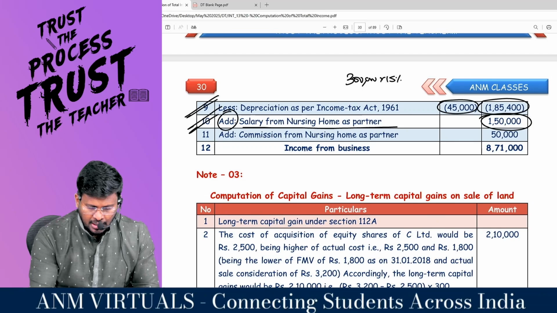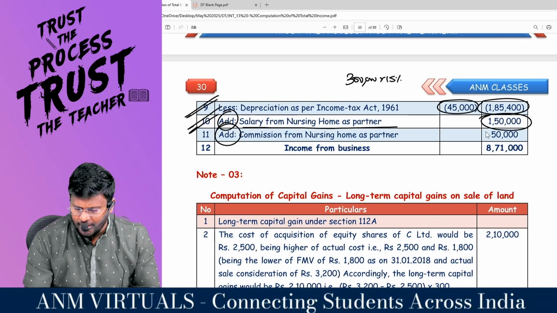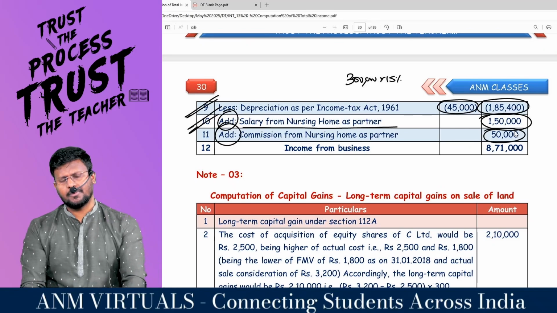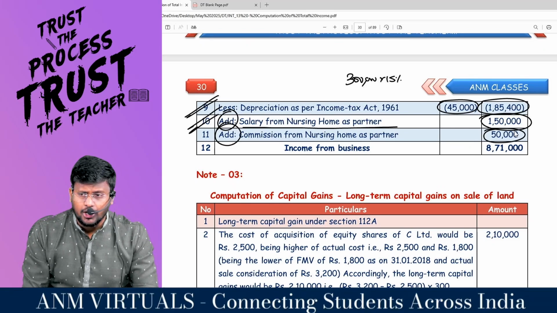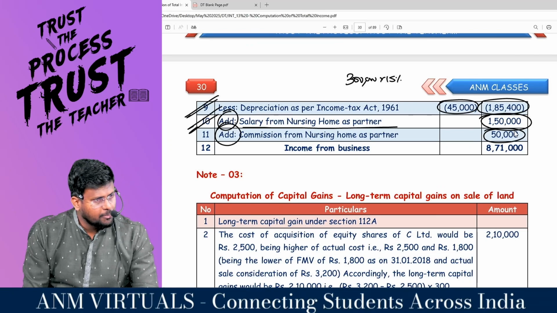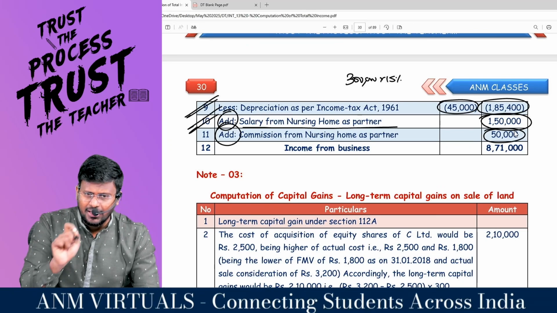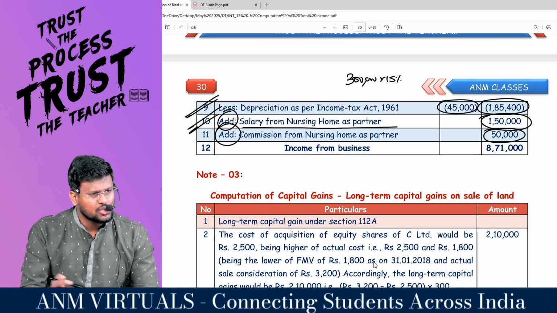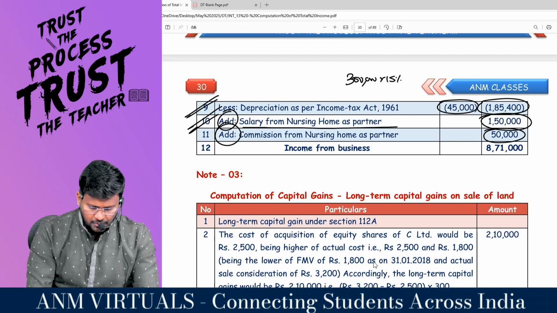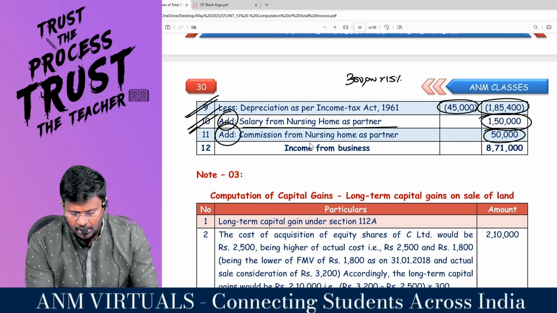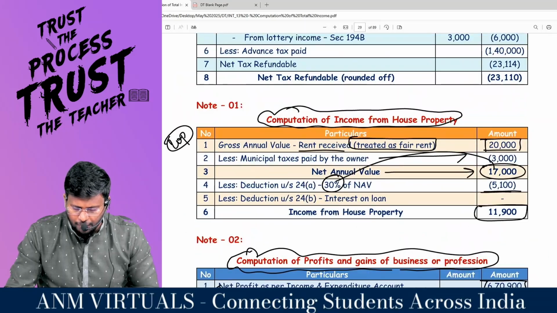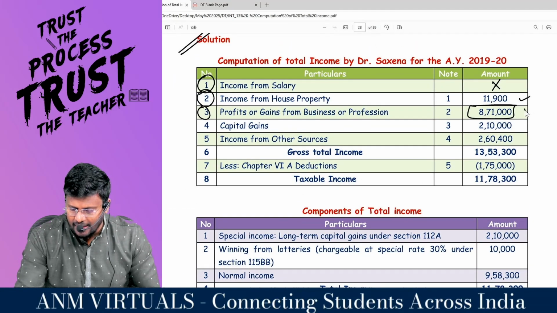Getting it? Add commission from nursing home as partner. How much? 50,000. Sir, the same explanation will be applicable. Any remuneration received from a partnership firm by a partner will be taxable under the head PGBP. Actually, this has to be credited in the income and expenditure account, but this has not been credited. My dear lovable students, so this 50,000 should be manually added back. So the income taxable under profits and gains of business or profession will be 8,71,000.